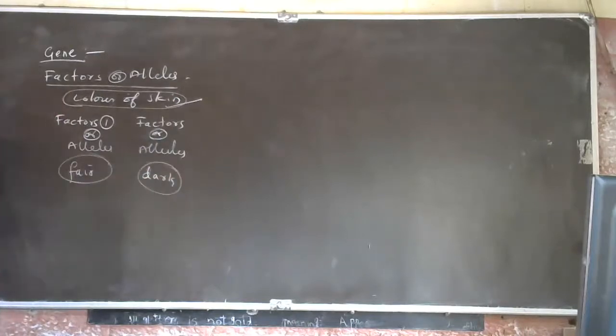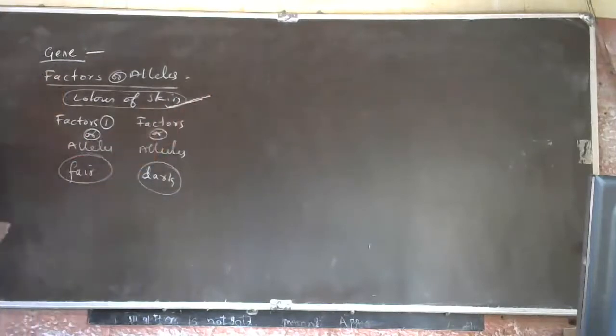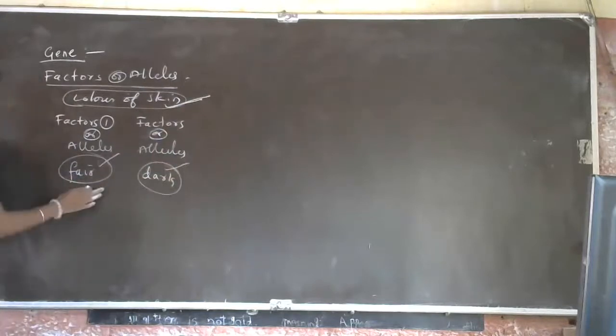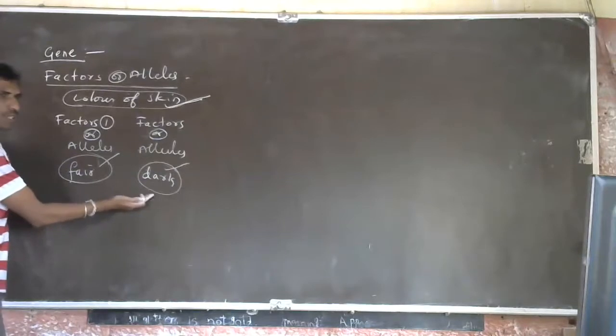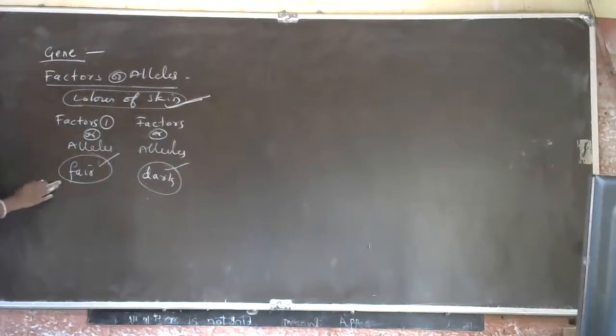These are the two factors of skin color. Either a person is fair or dark. Understood? Some have dark complexion, some have fair complexion. So these are the two factors which control a character.